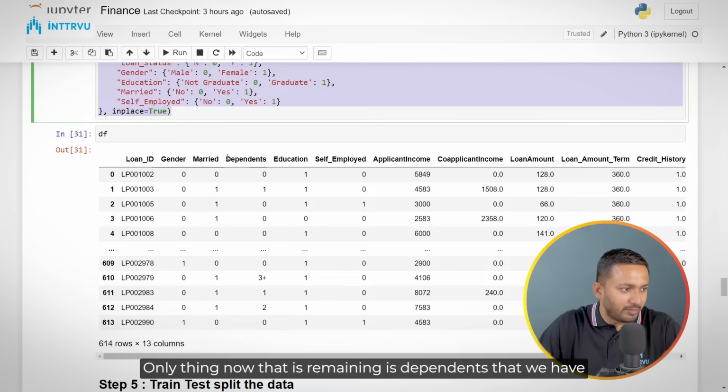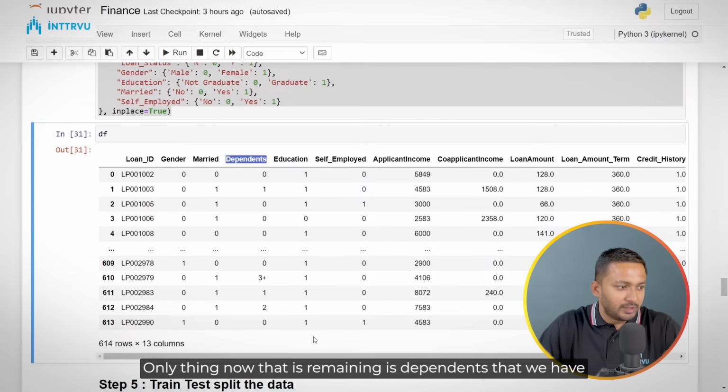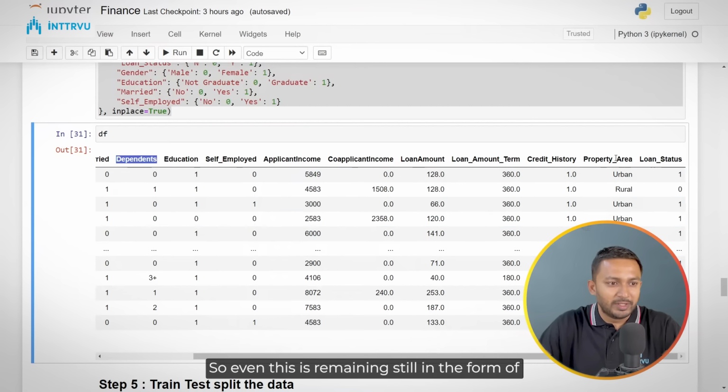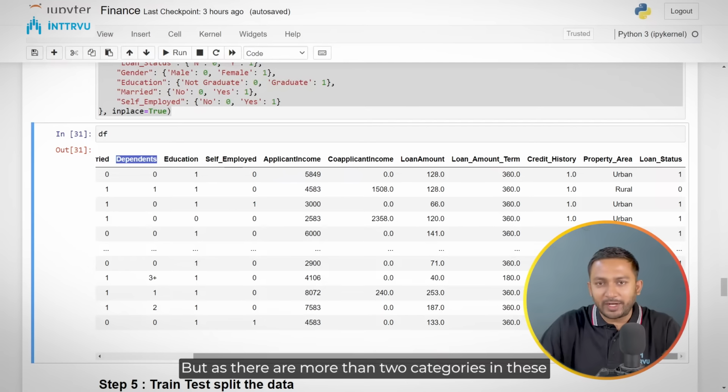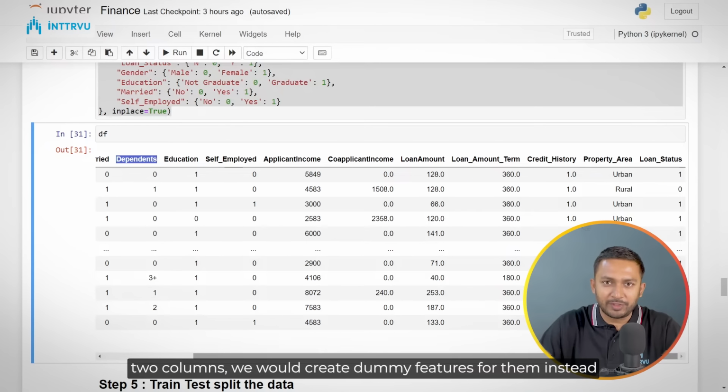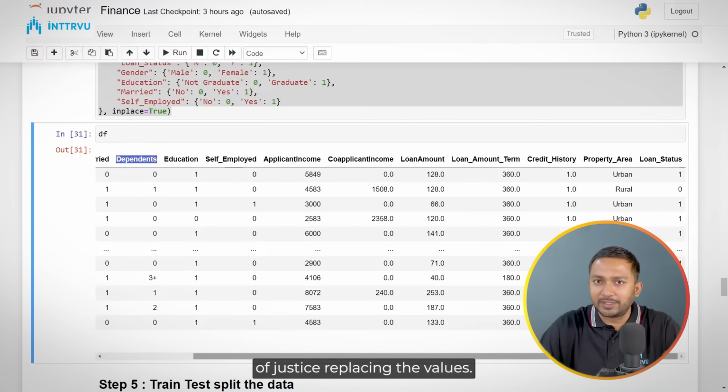The only thing now remaining is dependents, which can be 0, 1, 2 and 3 plus. So 3 plus is basically a category. And we also have property area, which can be urban, rural or semi-urban. So even this is still in the form of categories. But as there are more than 2 categories in these 2 columns, we would create dummy features for them instead of just replacing the values.